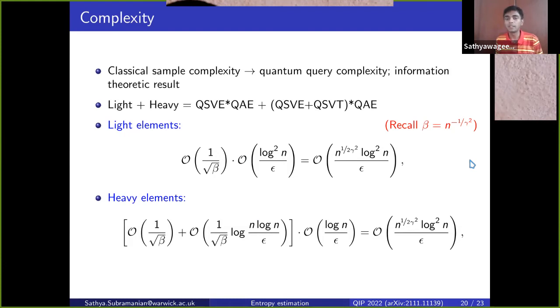And I'll just mention that in the classical case, what's important is the sample complexity. And in the quantum case, the metric is the query complexity, but they're both information theoretic quantities. So we're not worried about computation, but we're worried about how many times we access the input.